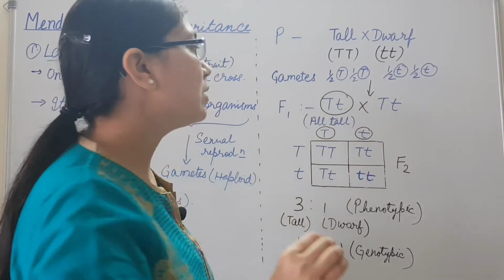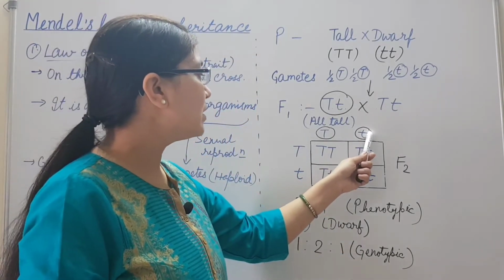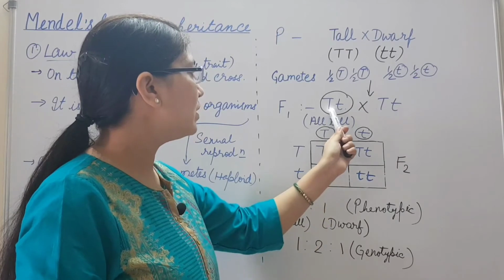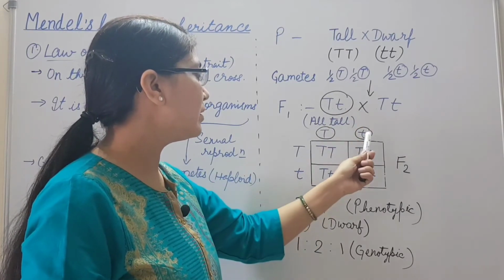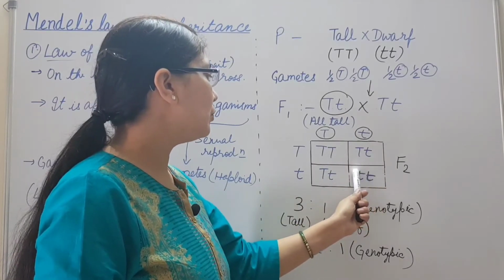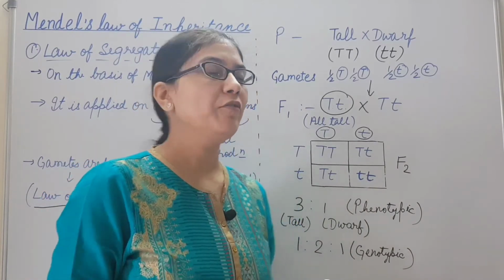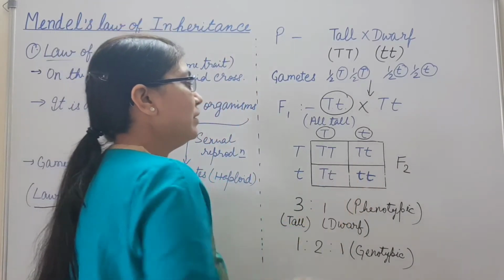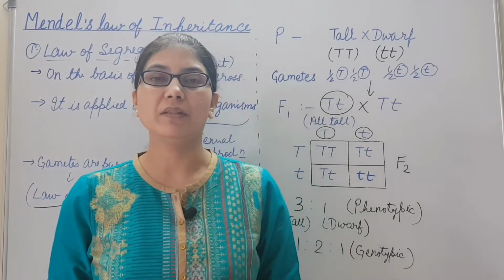This is known as the law of purity of gametes. This is why this recessive allele, though it is present together with the dominant allele in the heterozygous state, when these are separate, is able to produce the dwarf plant in its homozygous state. This is known as the law of purity of gametes.